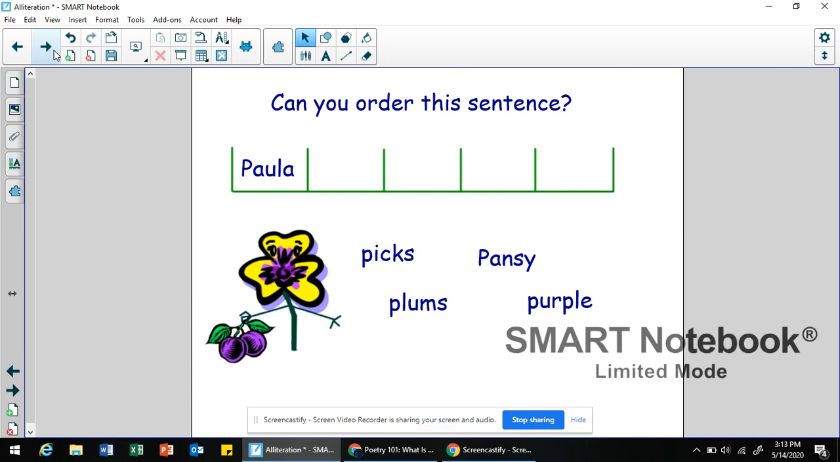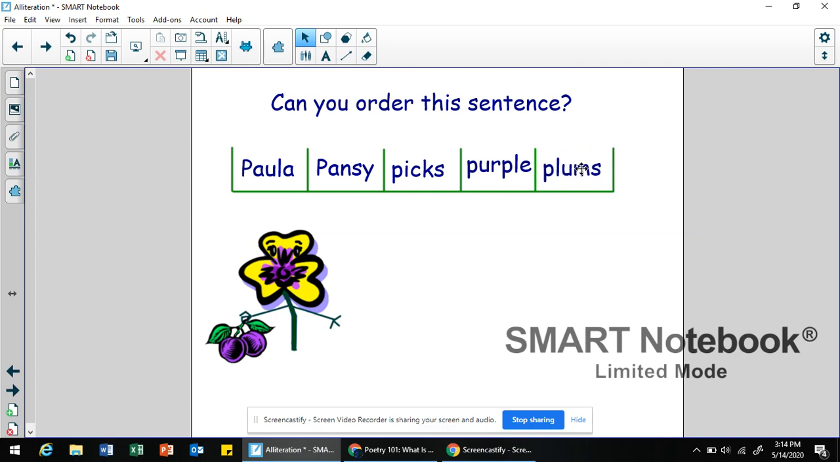Can you order this sentence? So we have Paula, we have the word picks, plums, Pansy, purple. Now again, Pansy is capitalized, so I think that goes with Paula's name. So we got Paula Pansy. I also know that pansy is a type of flower, and this is a flower, okay? And there's eyes, so it looks like this flower is like a fictional flower. It's alive. Paula Pansy. Now, what would Paula Pansy be doing? Well, she's holding plums here, so it would make sense to say Paula Pansy picks purple plums.